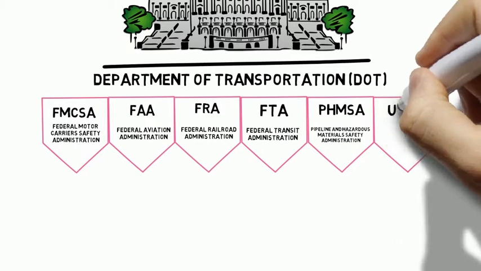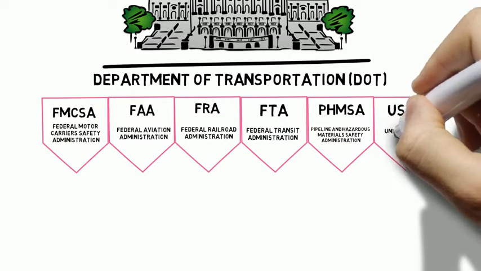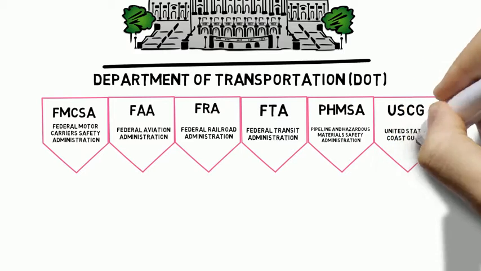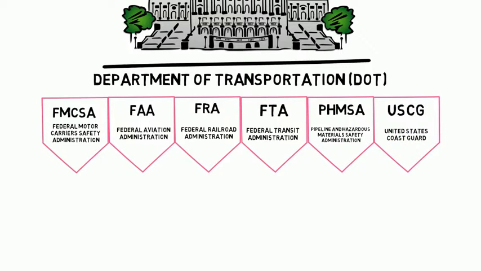The USCG, or the United States Coast Guard. The DOT regulates many waterway transportation systems, like the Staten Island Ferry. However, they do not regulate the entirety of the U.S. Coast Guard, but they share that responsibility with the U.S. military. They do, however, regulate the safety and drug and alcohol programs for the Coast Guard.